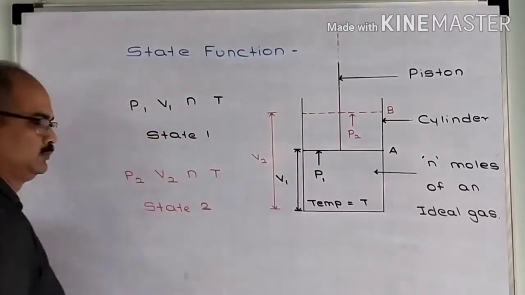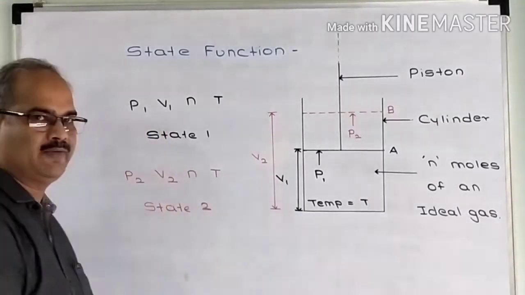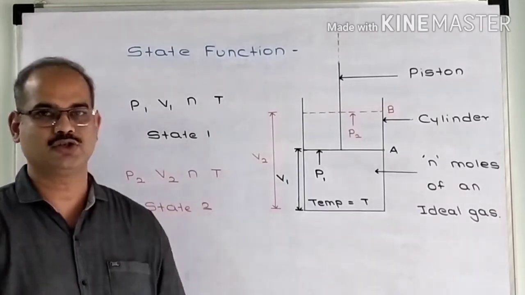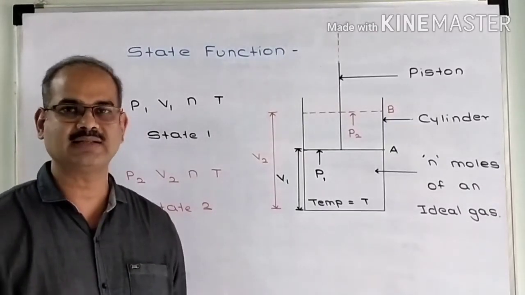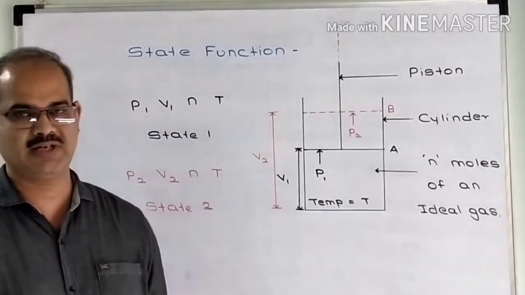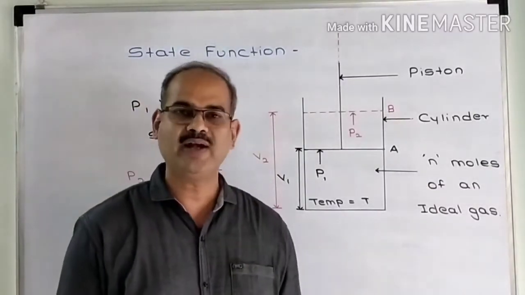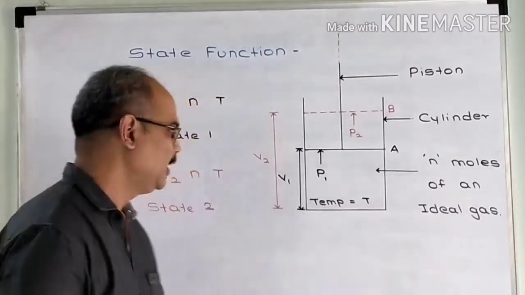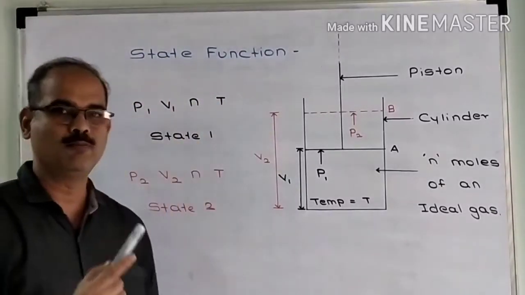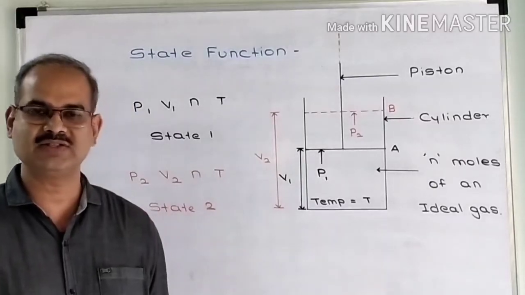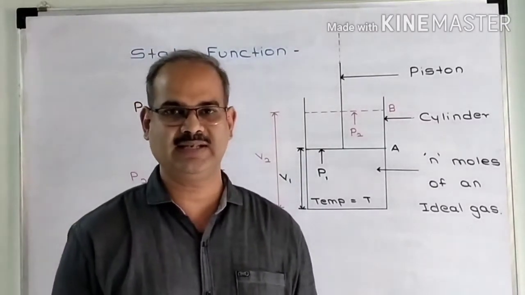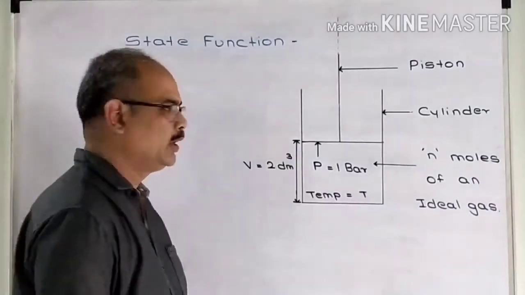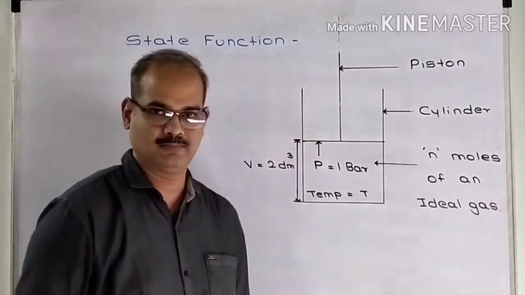Due to change in two state variables, what has happened? The system's state has changed, meaning the system has undergone change in state. So if I ask you, when does the system undergo change in its state, then your answer should be: when any one or more state variables of a system changes, then we say that the system undergoes change in its state.